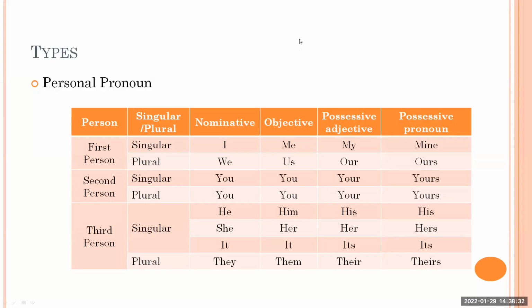On the next slide, you are able to see the types of pronoun that we are going to discuss here. So let's talk about these types. First of all, we have personal pronouns. These personal pronouns are divided into persons. How many persons are there? Three persons. First person is here, second person is here, and third person is here.